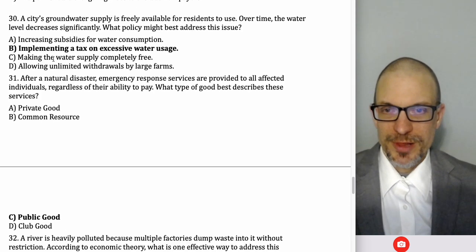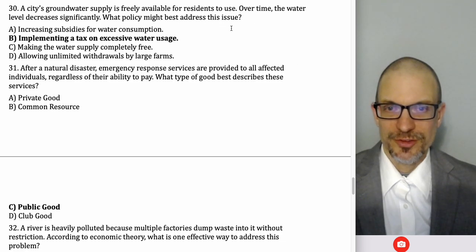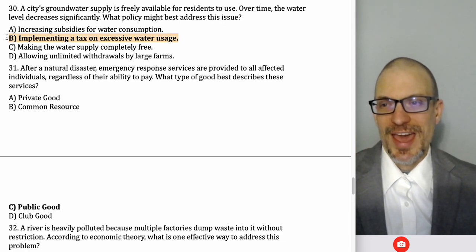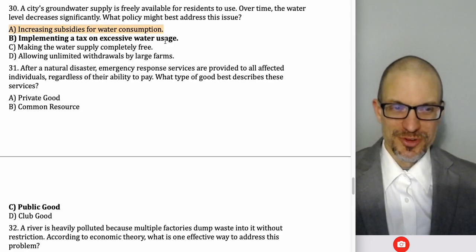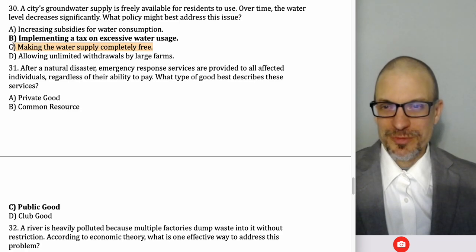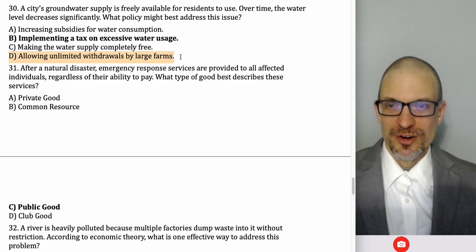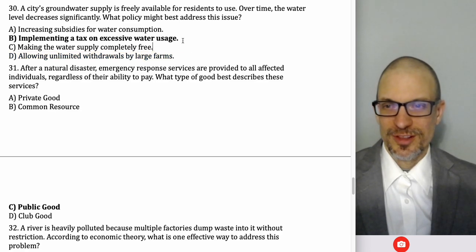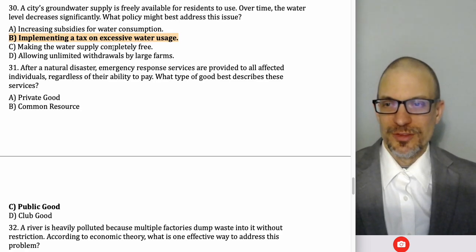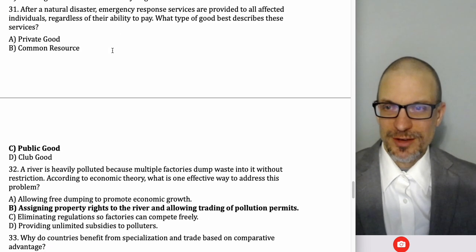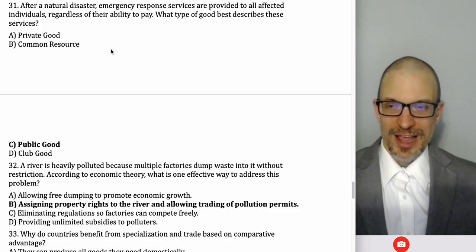Okay, a city's groundwater supply is freely available for residents to use. Over time, the water level decreases significantly. What type of policy might best adjust this? Well, you could have a tax on water usage. Subsidies for water. Increasing subsidies will make people do more of it. Making the water supply completely free, well, it is already. Allowing unlimited withdrawals by large firms. Nope, that'd make it worse. Having a tax on water usage is actually the only thing that would address this. And so that's how you could limit it. You'd basically be trying to internalize the consumption externality.